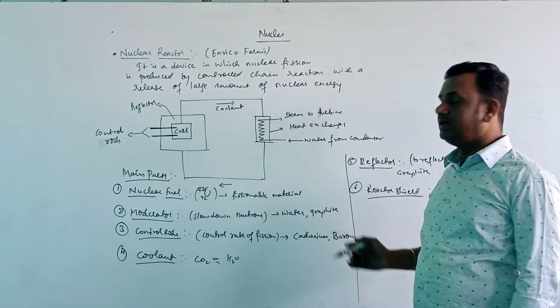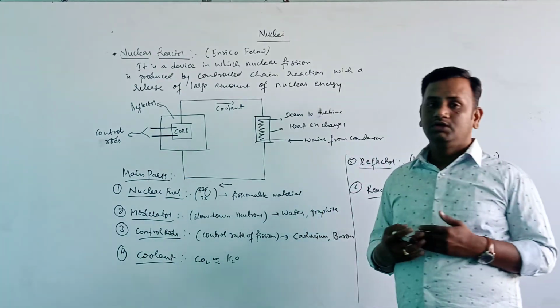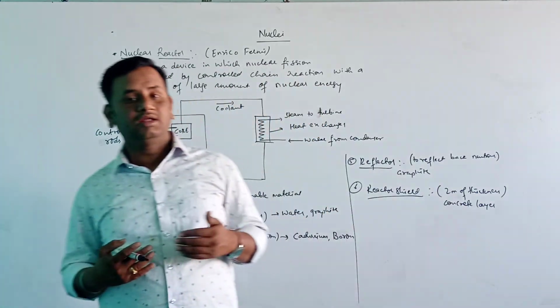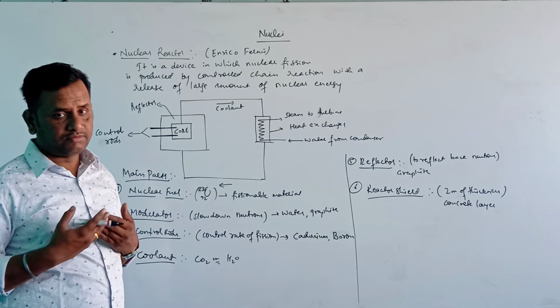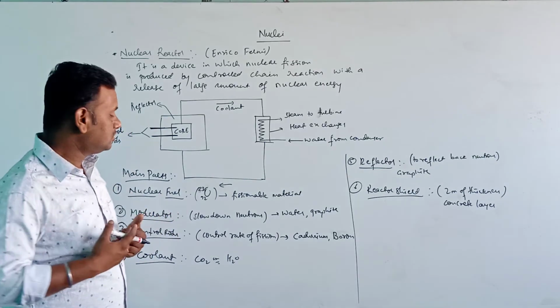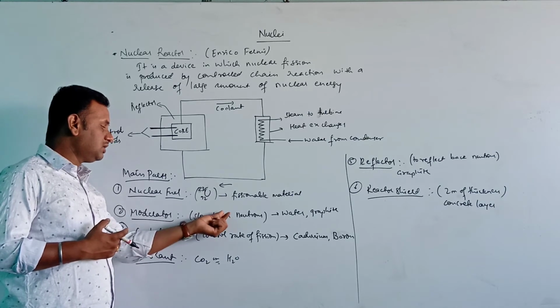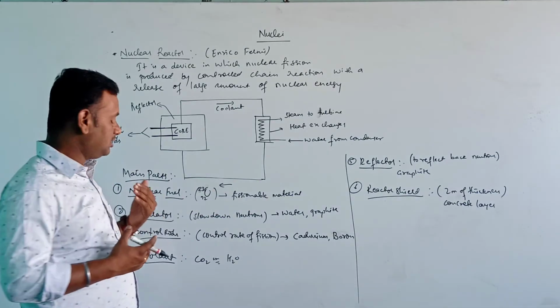So graphite, water and heavy water will slow down the neutrons to a thermal energy. Okay. So a large amount of thermal energy is being produced there. So what they are doing is they will just slow down the neutrons to certain thermal energies.